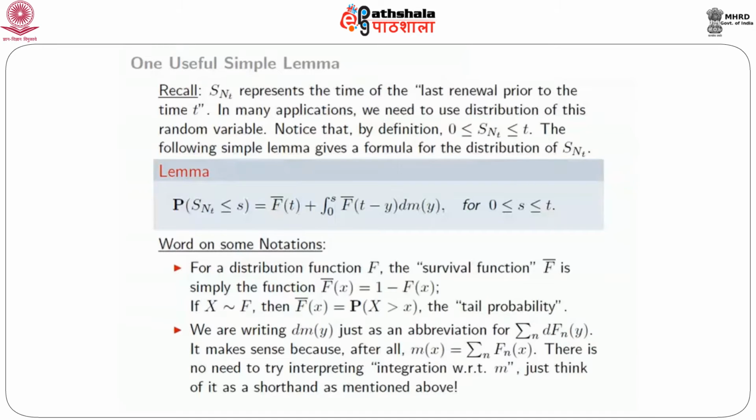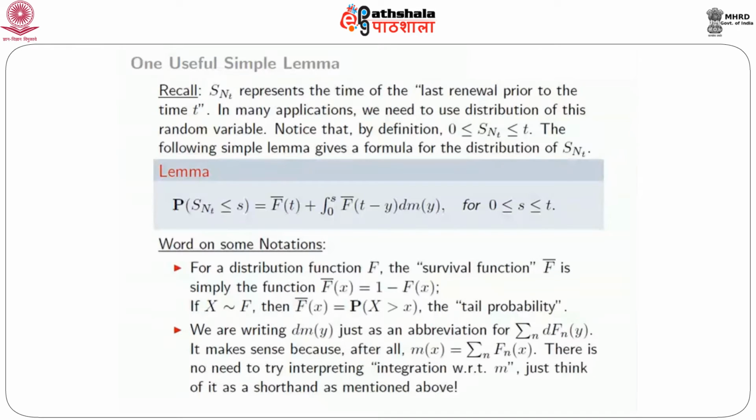So we are going to see why this lemma is true. Now, a few words on notation. We have already introduced this, but just to recall, for a distribution function F, which here is the common distribution of the interarrival times, the associated survival function F bar is simply the function F bar of x equal to 1 minus F(x). So if X has distribution F, then F bar of x simply represents the tail probability that X is greater than x.